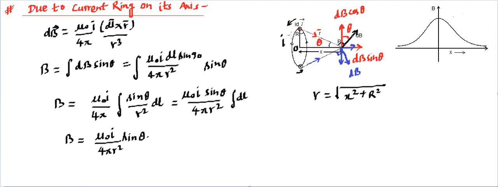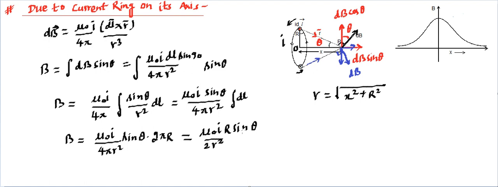Again, this dl is a scalar number, that's a simple length, and we integrate on the entire loop, then you'll get the periphery, which is 2 pi into r. After simplifying, this 2 pi gets cancelled out, then you'll find it's going to be some sort of mu naught I r sine theta divided by this number, which is going to be 2r square.